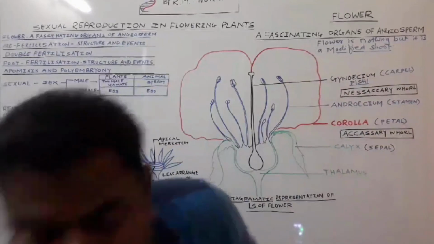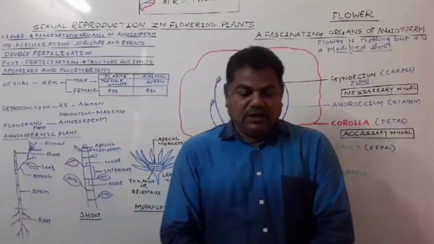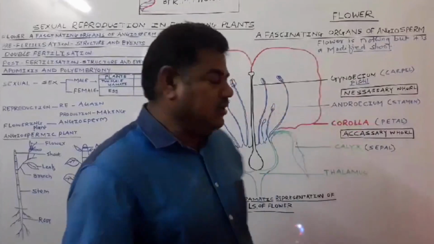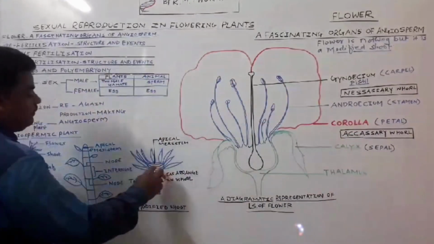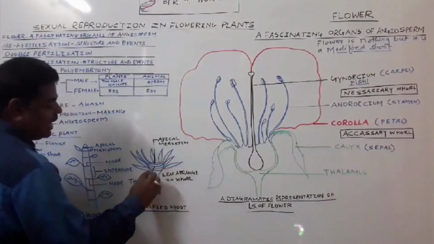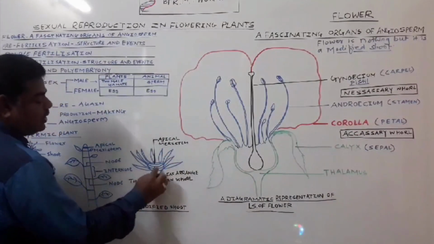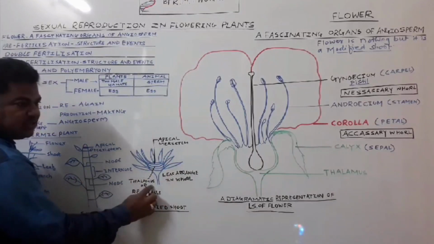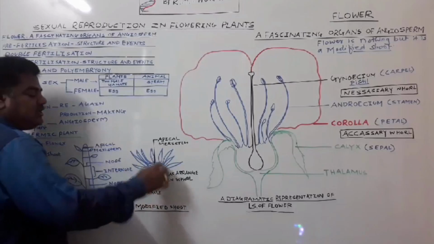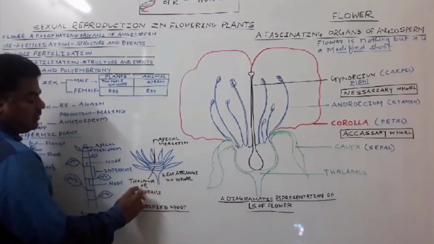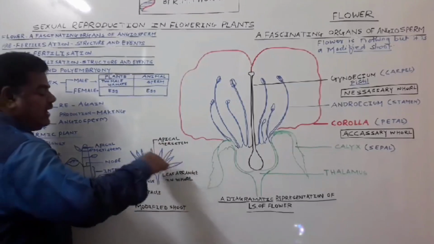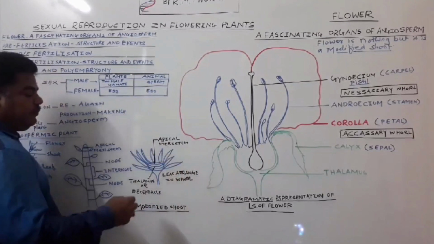All the leaves arrange in a whorl in this fashion. Today this structure in the flower we call the thalamus, or receptacle.